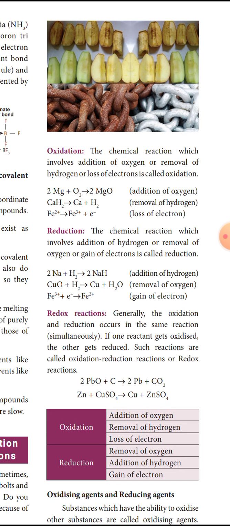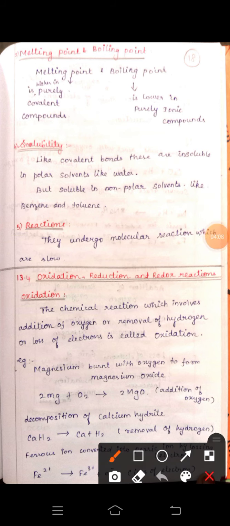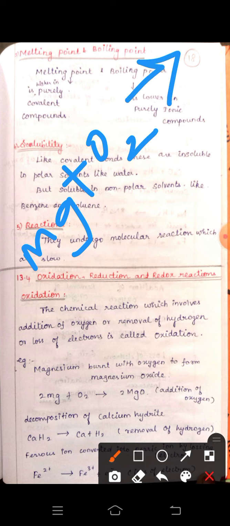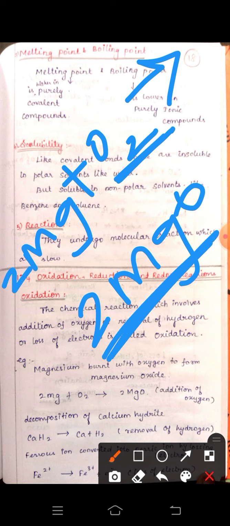Now let's see some examples. Look at the first one. Magnesium burnt with oxygen to form magnesium oxide. The equation is Mg plus O2 gives MgO. Magnesium oxide is MgO, and here there are 2 oxygens, so to balance this equation we add the number 2.